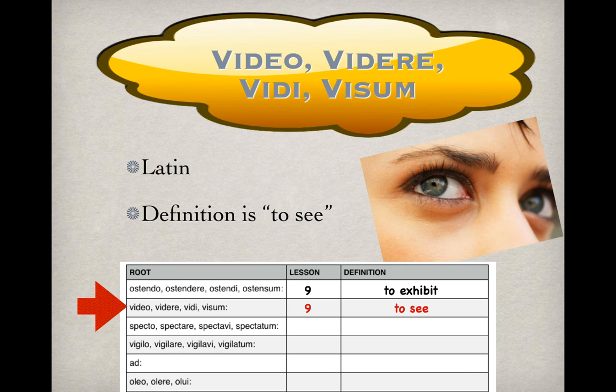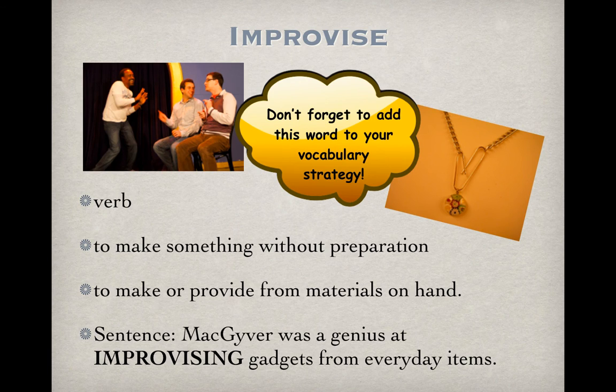Once you have this added to your root card, we can move on to our 9th word. We have 2 words to go, both of which use this root. The first is improvise. Improvise is a verb. It has 2 definitions. The first is to make something without preparation. The second definition is to make or provide from materials on hand.